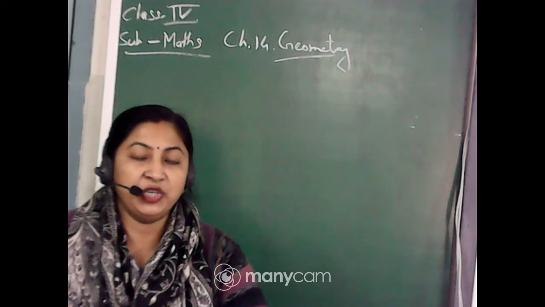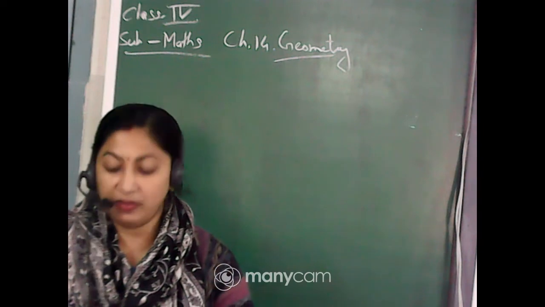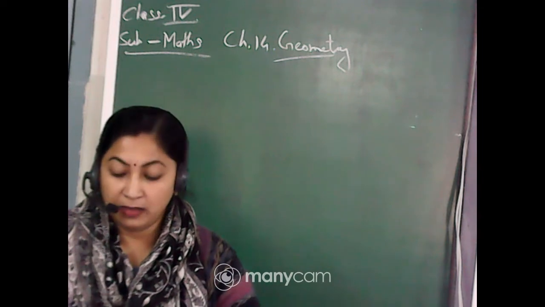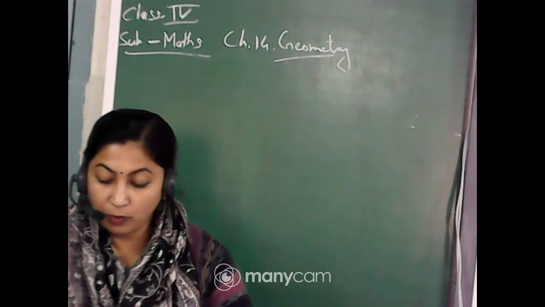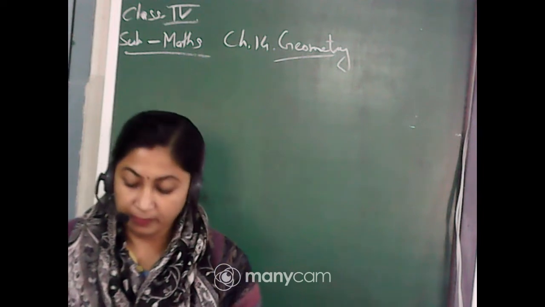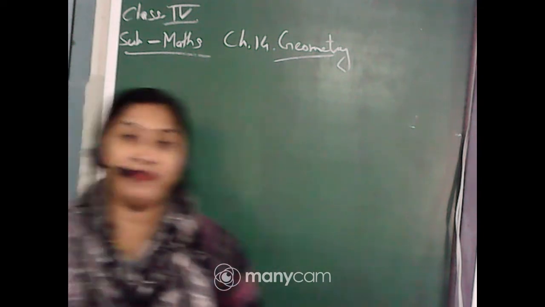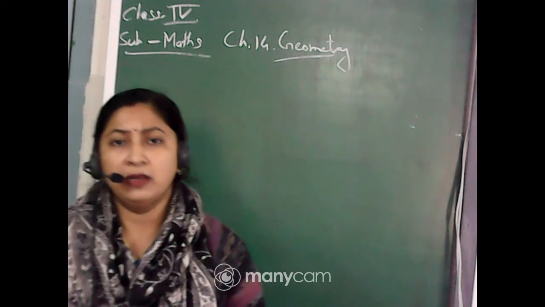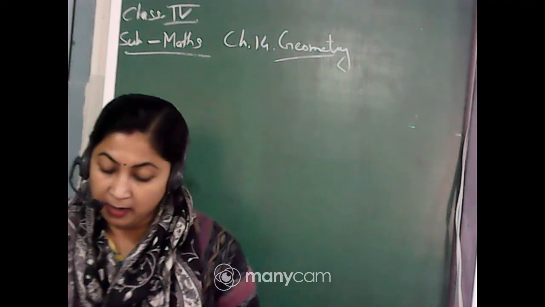As in Math Magic we are doing chapter number 8, carts and wheels. So related to carts and wheels we will do geometry in composite maths. Today we will start geometry, that is chapter number 14 from composite maths. So take out composite maths book, chapter number 14, geometry, page number 214. In this chapter you will get the concept of different things in geometry like point, line segment, which we are dealing with.